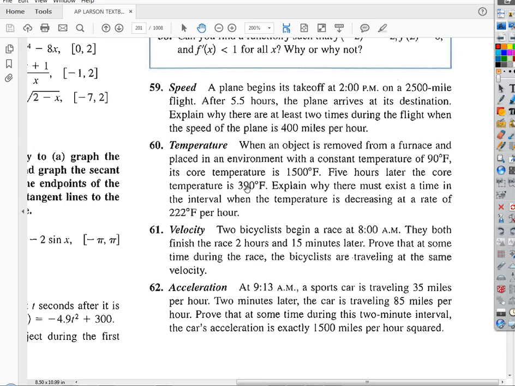Number 61. Two bicyclists begin a race at 8 a.m. They both finish the race 2 hours and 15 minutes later. Prove that at some time during the race, the bicyclists are traveling at the same velocity. By that logic, do they have to be traveling at the same velocity at the same time? No. Oh, okay. Can I just cite the mean value theorem as our answer? Well, kind of. If you can show that the conditions are met, then you could. Okay.